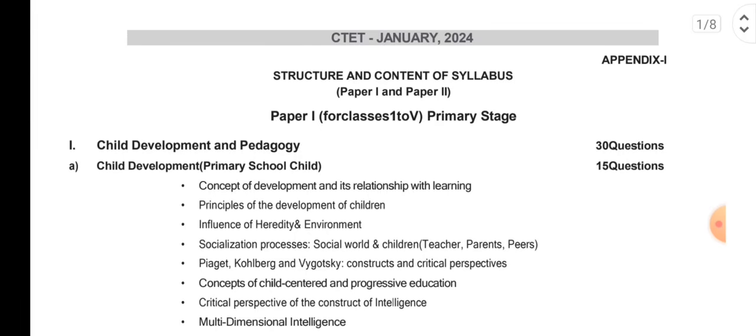If you pass this exam, you are qualified to apply for different government jobs under the education department, right? So that's why we write the CTET exam. Many of you might not know what the CTET exam is, and the salary structure is also very good.